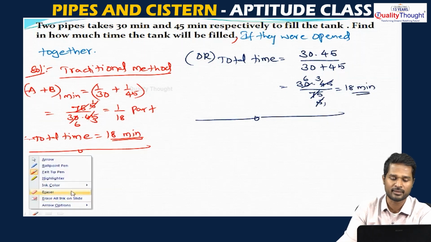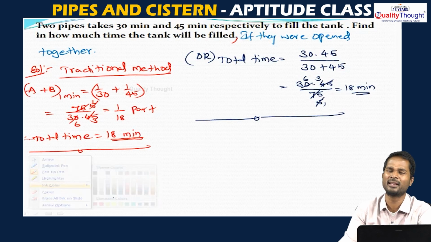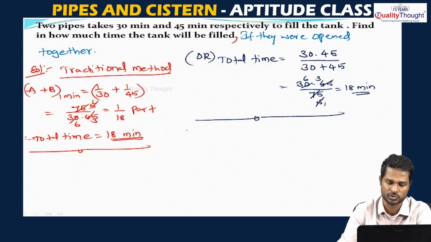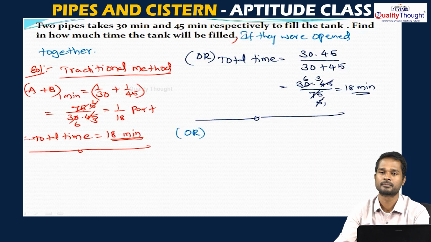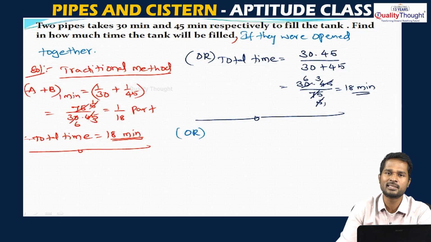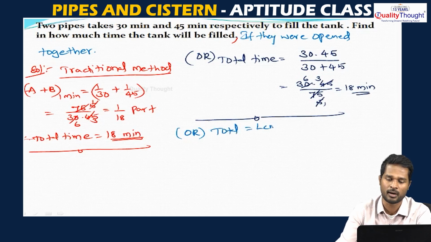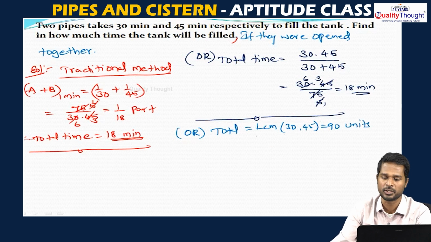See, let us see the other method to solve the same question. There are n number of methods we can find to solve these questions. We have seen this method in time and work also, where we take out the LCM of both the times. The total units or total capacity, take it as the LCM of 30 comma 45, which is 90 units. 3 3s are 9, 45 2s are 90, take it as 90 units.